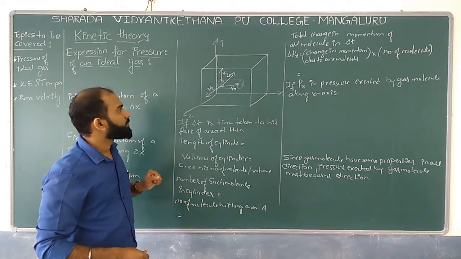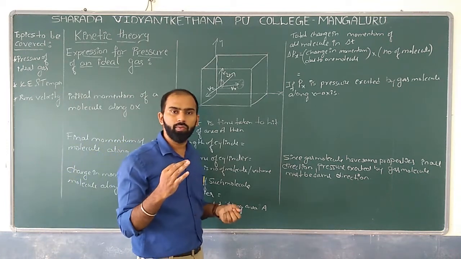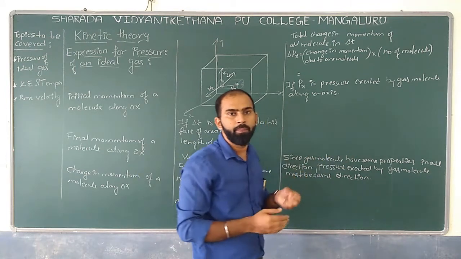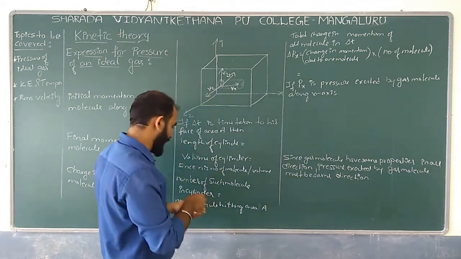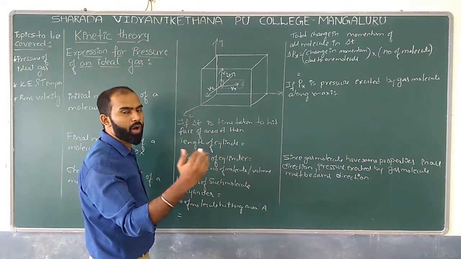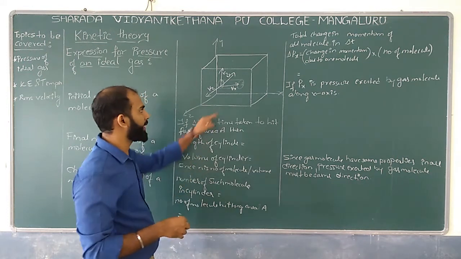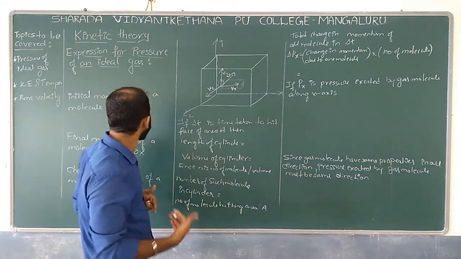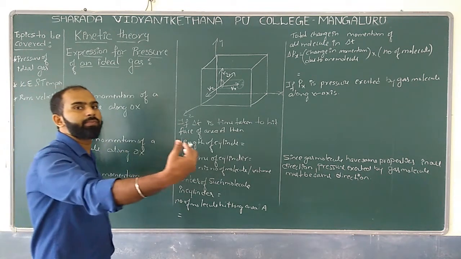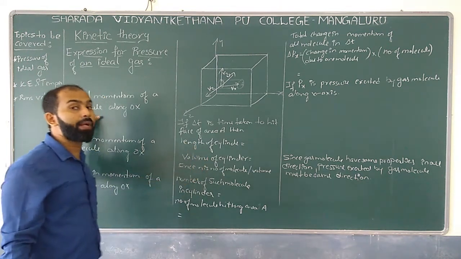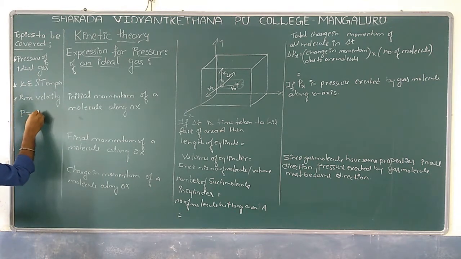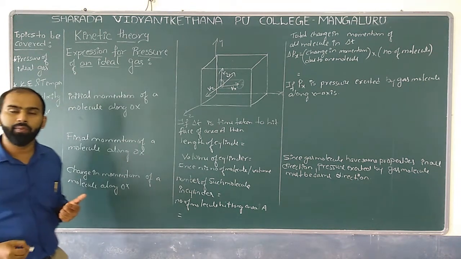Now imagine one molecule which is moving with the velocity vx along the x-axis. Whenever a molecule moves along the x-axis, its velocity is taken as vx. Now, don't you think whenever the particle is moving, it has a momentum as well? What do you mean by momentum, by the way? Momentum is nothing but mass into velocity. This is a basic formula we have to remember.